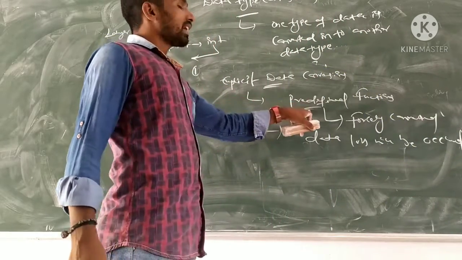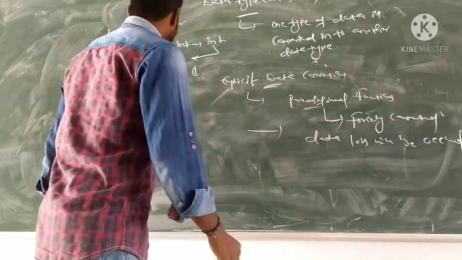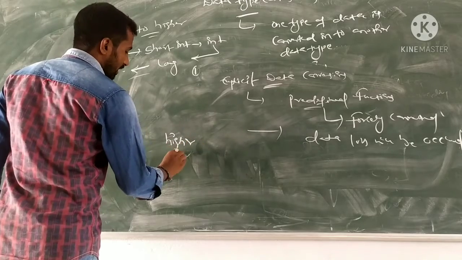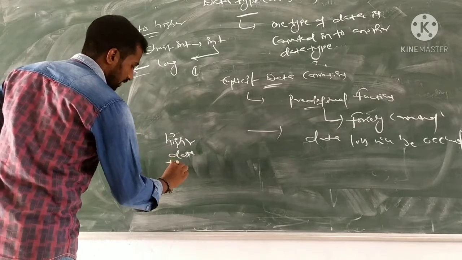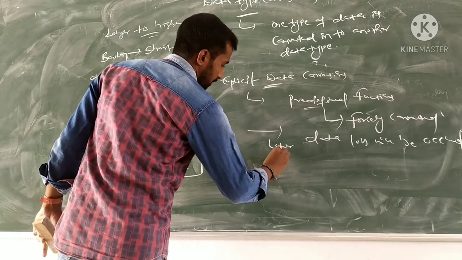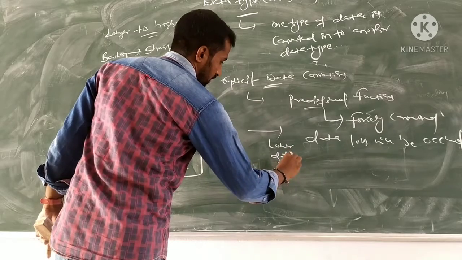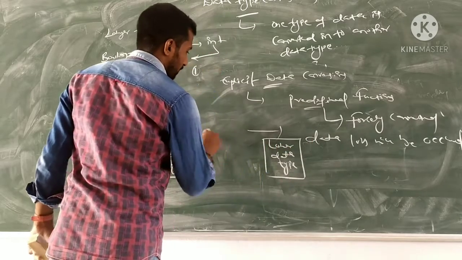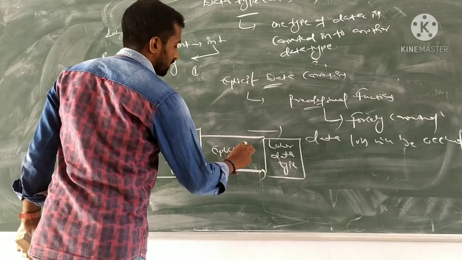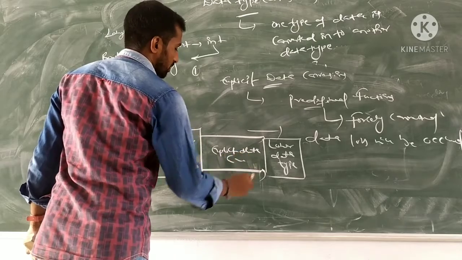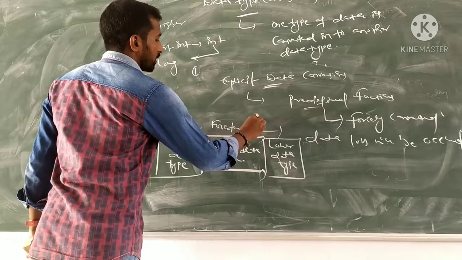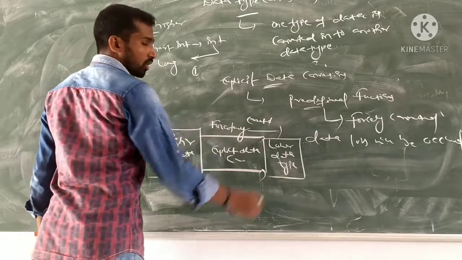And here the data conversion is forcefully done, from a higher data type to a lower data type. It is explicit data conversion, forcefully done, higher to lower.